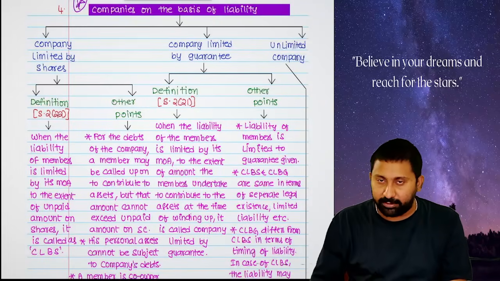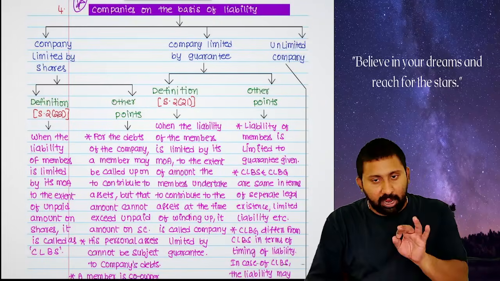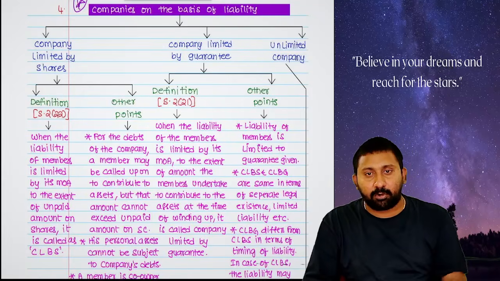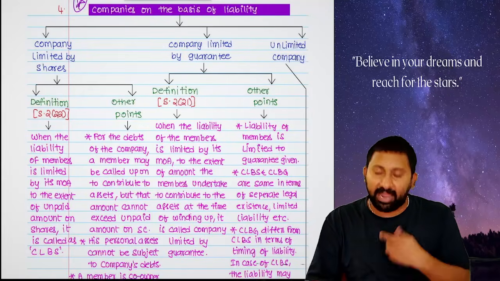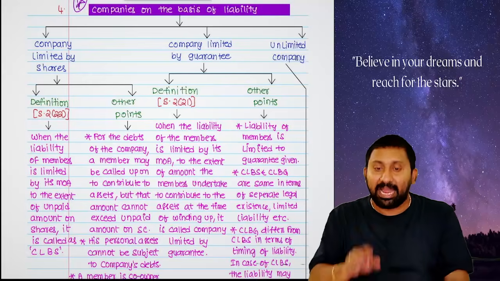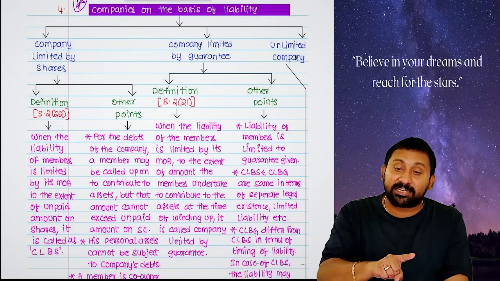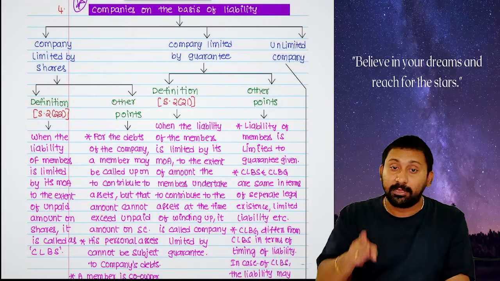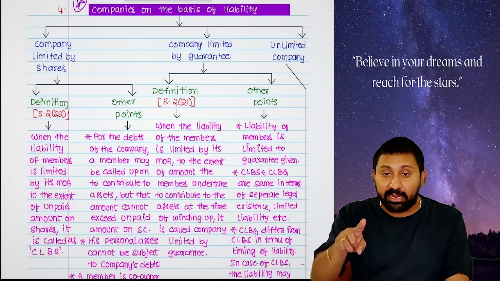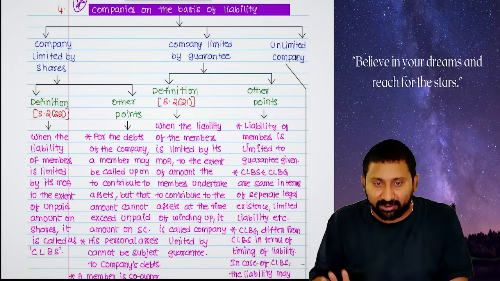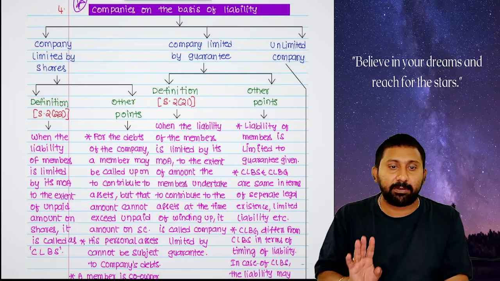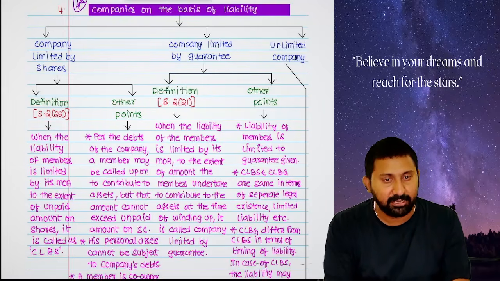Assets are sold. Okay, 100 crores came. Liabilities are 150 crore. Balance is how much? 50 crore. I will pay 50 crores? No, I will pay my number of shares taken into balance amount unpaid. So 1000 shares I have taken, 7 I paid, 3 unpaid, 3000 I will pay out of that 50 crores and come out. Liability will be limited to the extent of amount unpaid on shares.